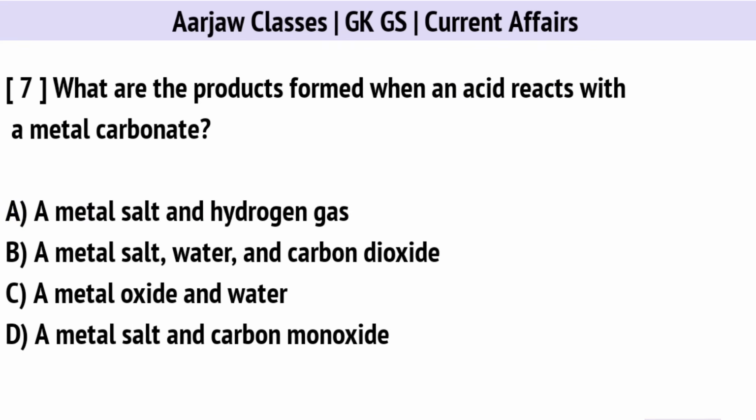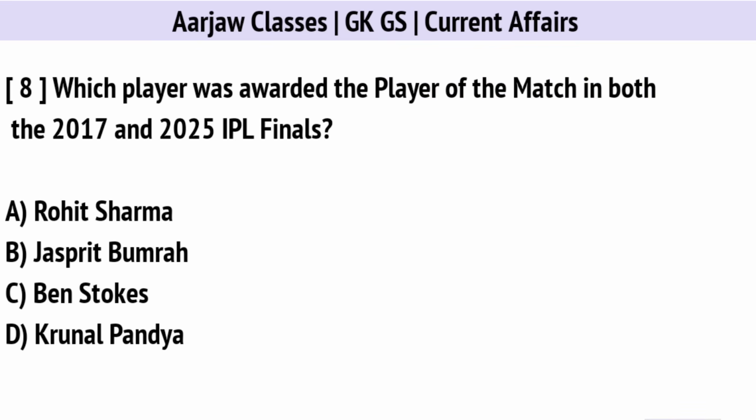What are the products formed when an acid reacts with a metal carbonate? Correct option is B. Metal salt, water and carbon dioxide. Which player was awarded the Player of the Match in both the 2017 and 2025 IPL finals? Correct option is D. Krunal Pandya.